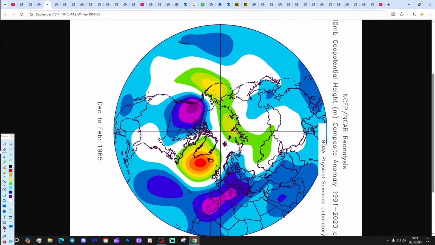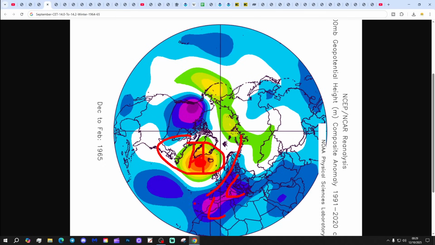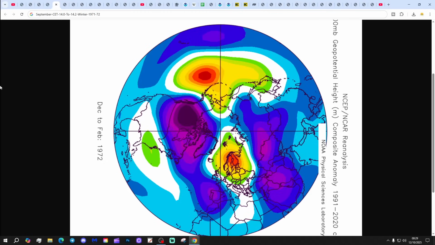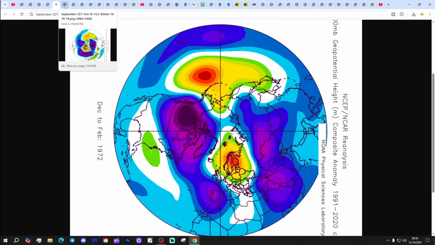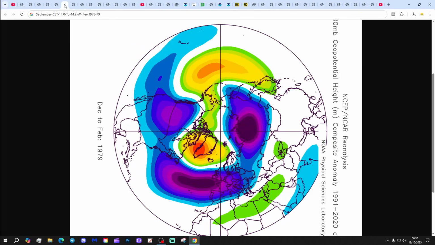We've got 1964-1965 following a September CET range of 14.0 to 14.2. This one we're blocking up towards Greenland and Iceland. Low pressure to our south and east, and again bring the wind in from an east or a northeasterly direction. That's quite a cold winter, but then many of the winters in the 1960s were. We've got 1971-1972. This is a mild, dry winter. High pressure up towards the northeast, low pressure to the south and to the west. Most of the winters in the early and middle 1970s were mild.